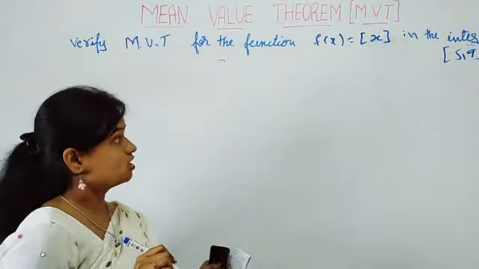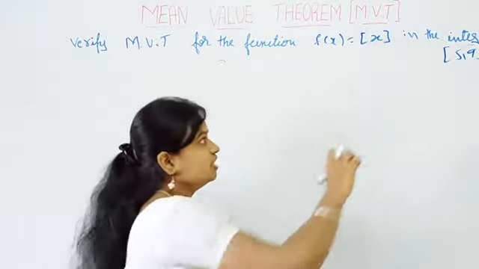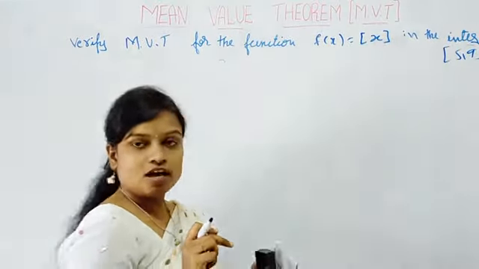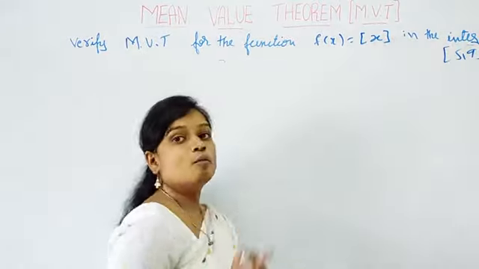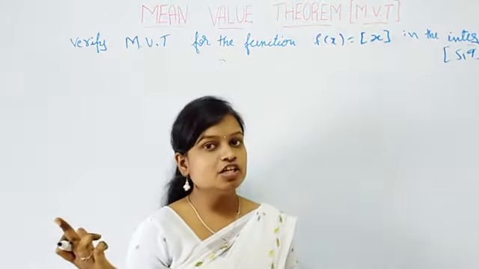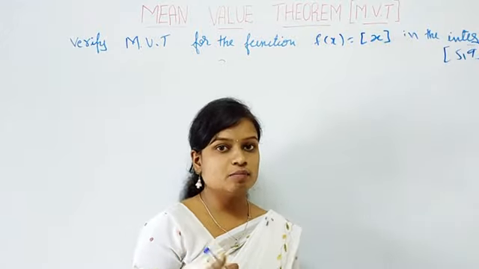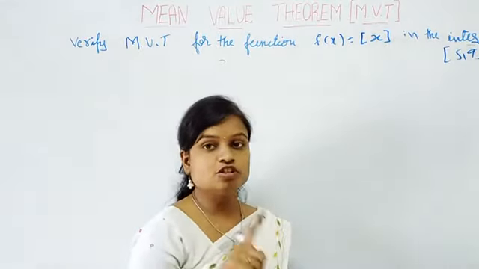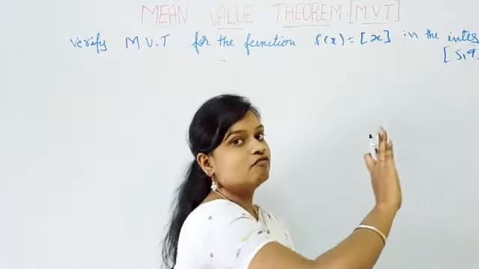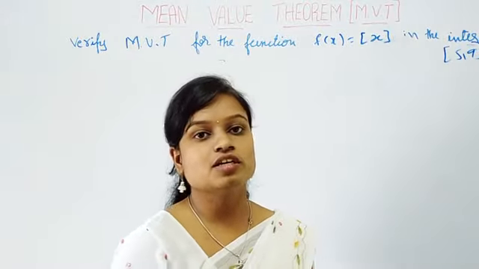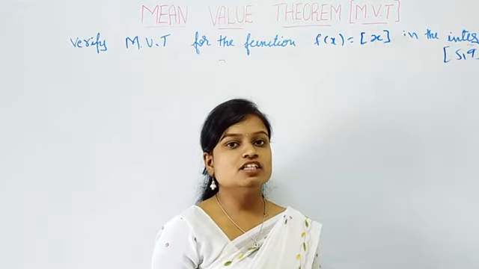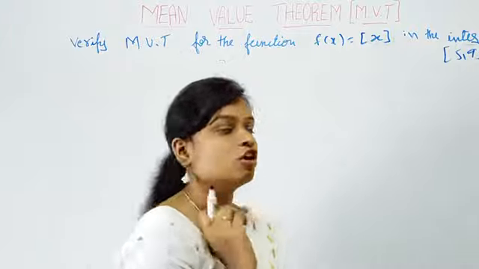It is read like this: greatest integer of x in the interval 5, 9. It is not a polynomial. Every polynomial is continuous, but this is not a polynomial function. This is the greatest integer function, and the greatest integer function is neither continuous nor differentiable. So the mean value theorem is not satisfied.